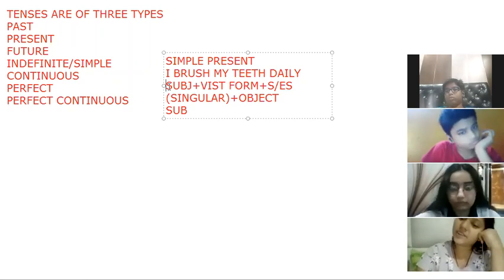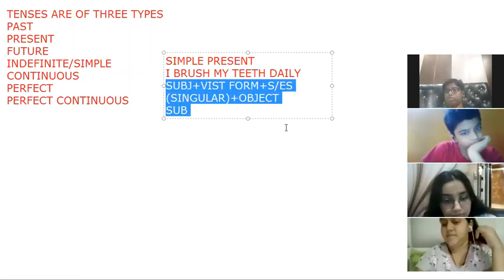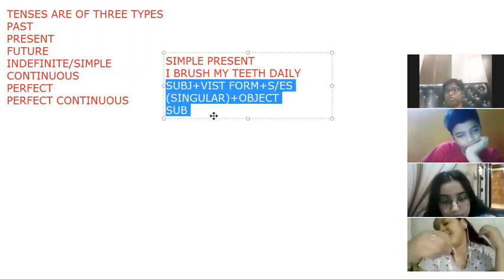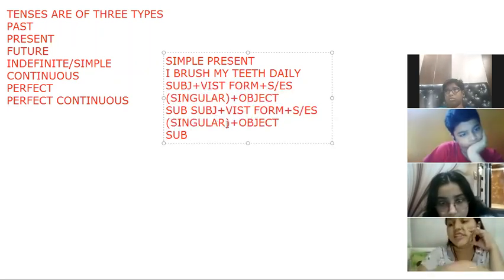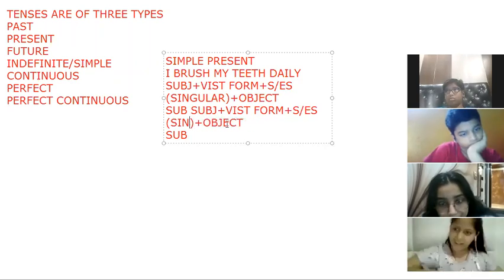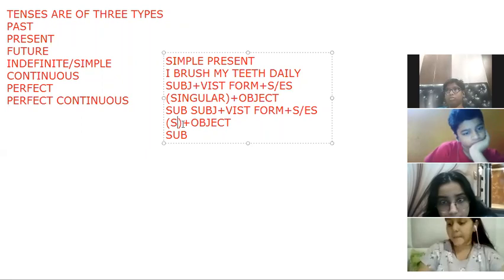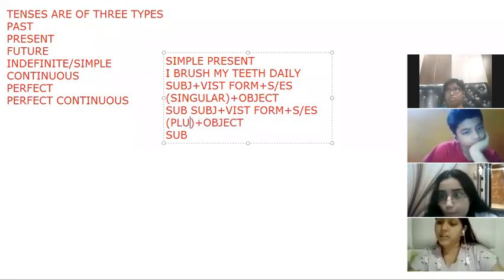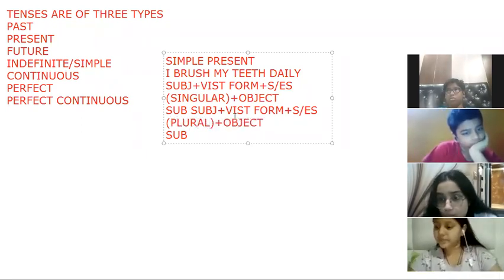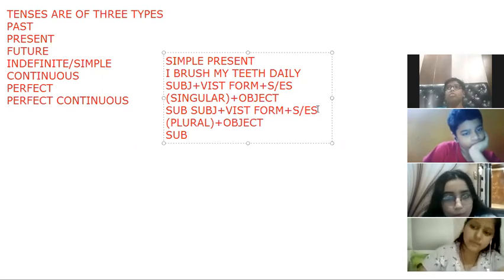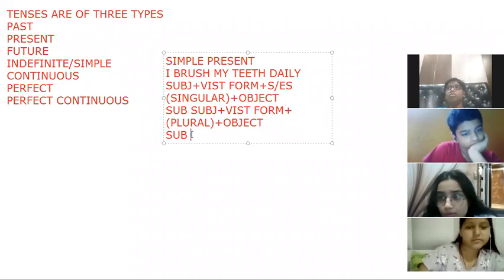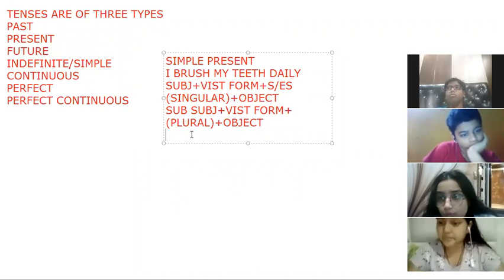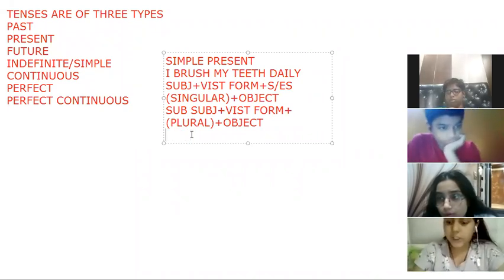Same formula, I'll copy it down. Right here I'll write plural: no s/es. S/es will not be used with plural. I and you are exceptions, so we will not use s/es with I also.